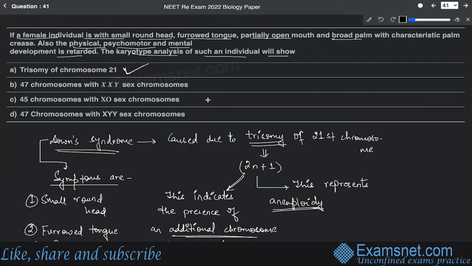All right. And in these options, 47 chromosomes with XXY sex chromosomes is a case of Klinefelter syndrome. Then 45 chromosomes with XO condition is a classic case of Turner syndrome. Then 47 chromosomes with XYY sex chromosome, again, this is also a case of Klinefelter. All right. So that's why the correct answer is option A over here.